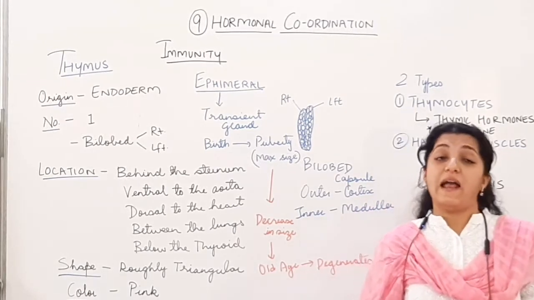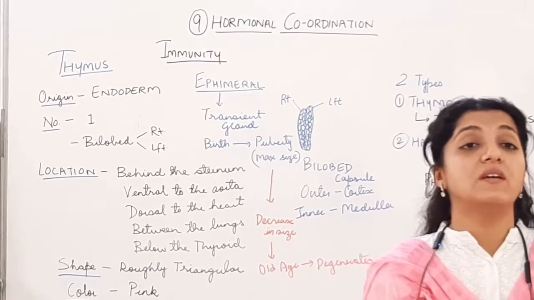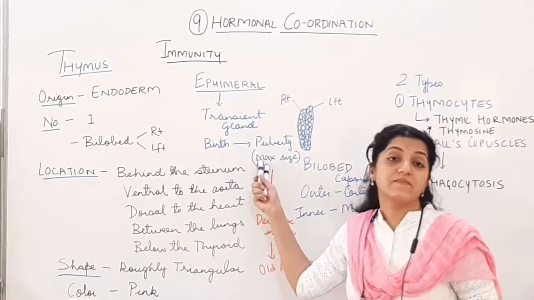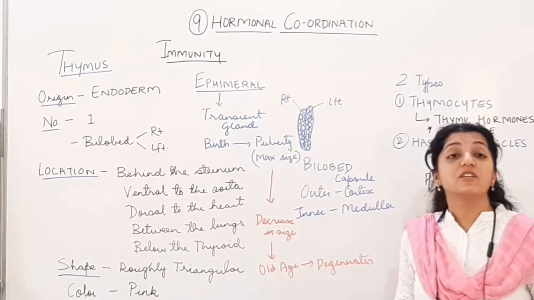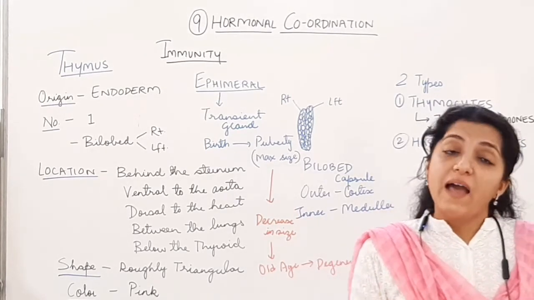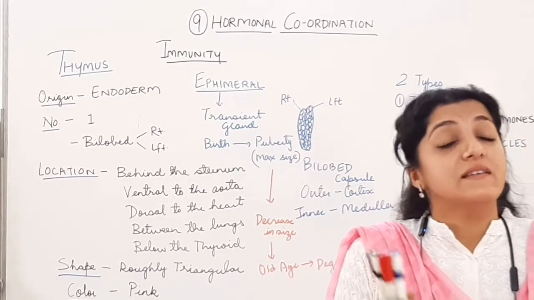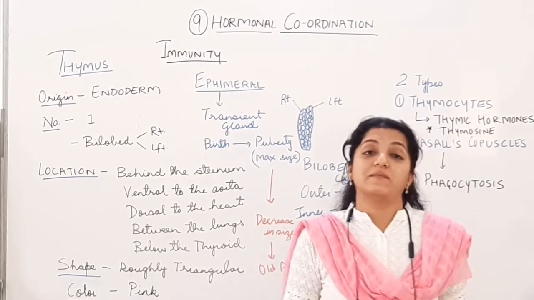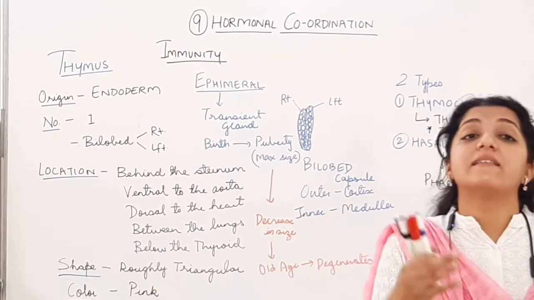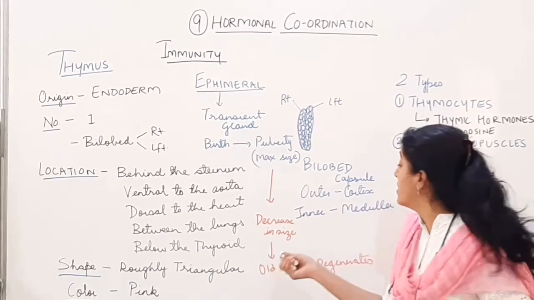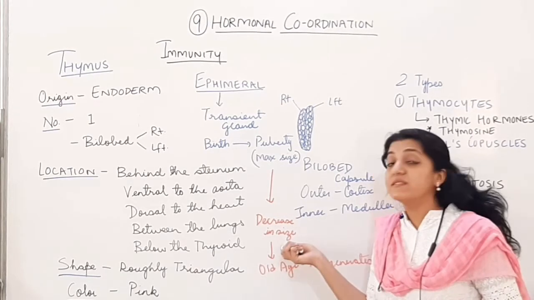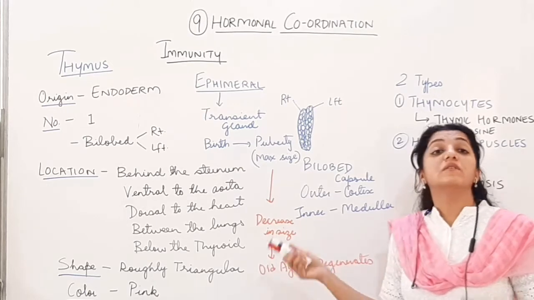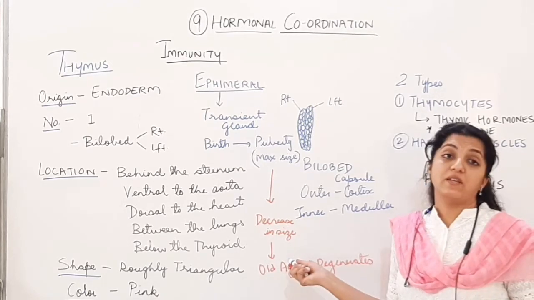So have you heard that young people have good immunity? Children have good immunity. It is because of this thymus. As an individual is aging, the thymus keeps degenerating. As the thymus degenerates, the immunity of the body keeps decreasing. When old age comes, the thymus will degenerate and the body's immunity will decrease. So it decreases in size and in old age it degenerates. So it is related to the decrease in immunity in old age.